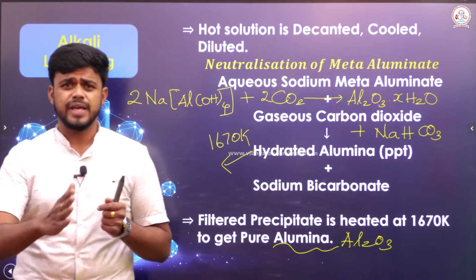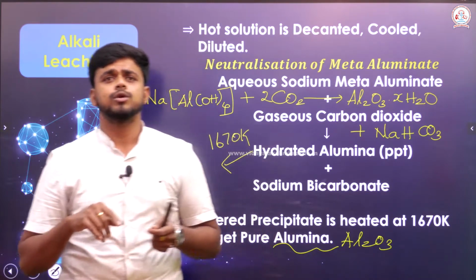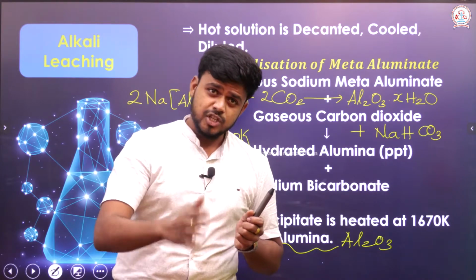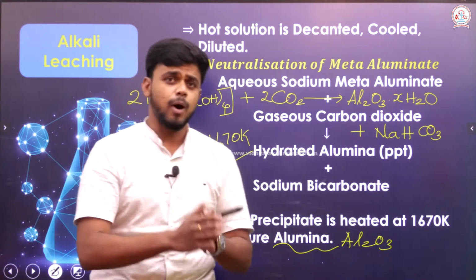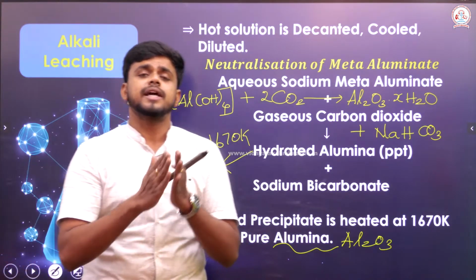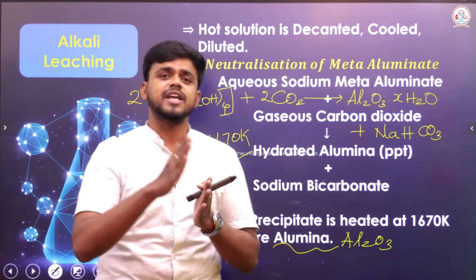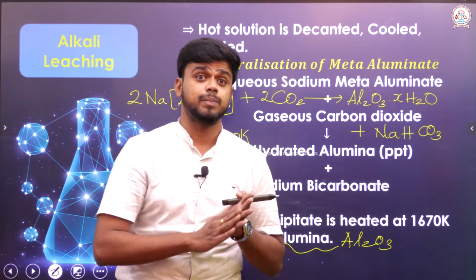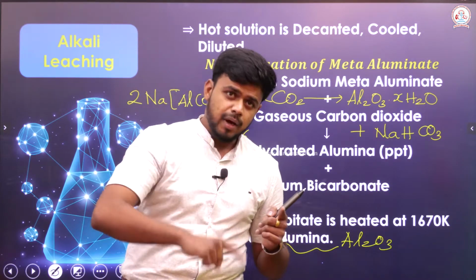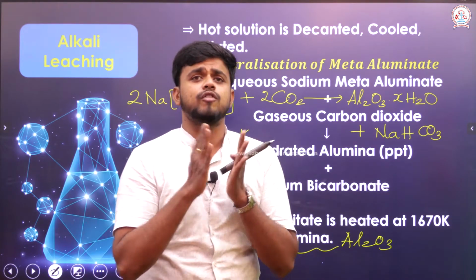If you are going to extract, if you are going to concentrate aluminum, the best method that you could choose is alkali leaching. What is happening there? The metal which is present in the ore is crushed, powdered, and then it is treated with aqueous alkali. We will get a soluble complex, and the nature of the complex is basic. Since the temperature is maintained at about 470 to 520 Kelvin and 35 atmospheric pressure, I have to cool it. After cooling, I have to decant it, which is filtering it, and then I allow neutralization to get the pure form of alumina.